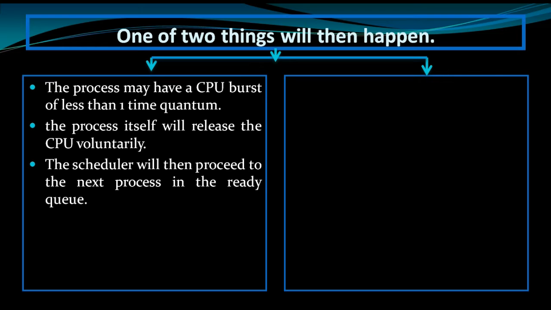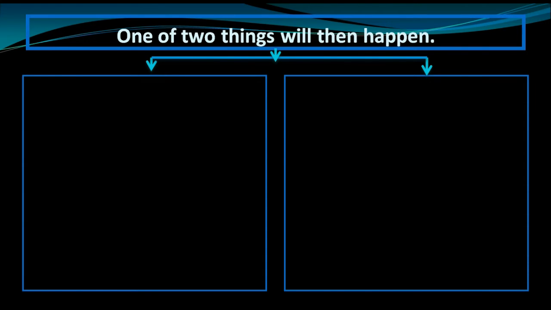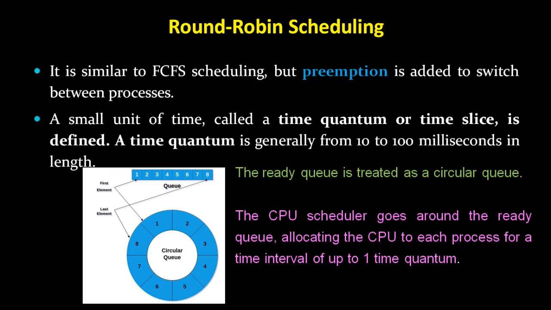Otherwise, if the CPU burst of the currently running process is longer than one time quantum, the timer will go off and cause an interrupt to the OS. A context switch will be executed and the process will be put at the tail of the ready queue. The CPU scheduler will then select the next process in the ready queue. So these two things will happen, right? So we will go back and understand a little more about this round robin.